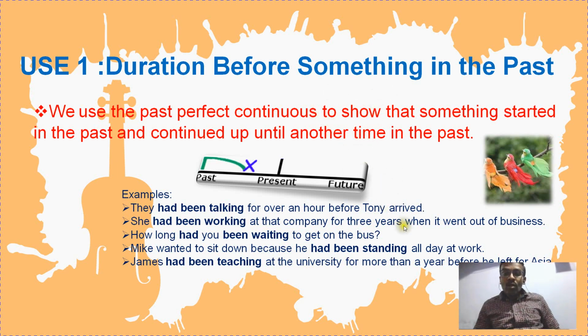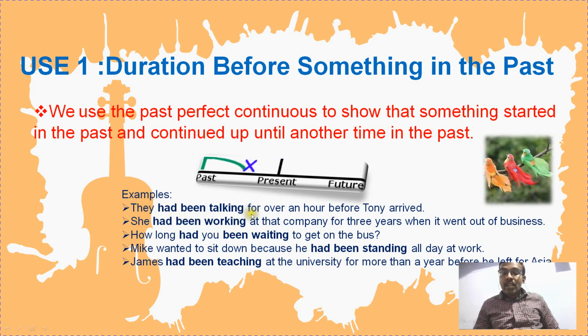So look at this pictorial representation. Here is the past. The green line indicates the action. This action started at this time, continued, and ended in the past. The cross mark indicates the stopped action. So the particular action gets stopped. With this past tense itself, it is not coming into the present tense or going to the future tense. It ends in the past itself. One action had started before another action began, and it gets ended. Let us look at some examples for this case.